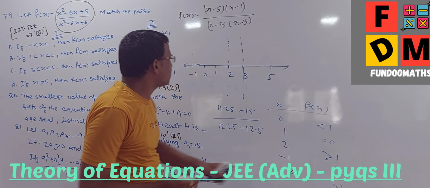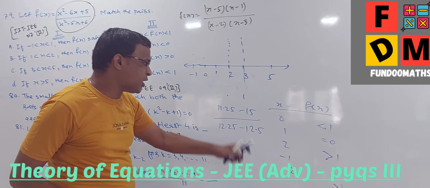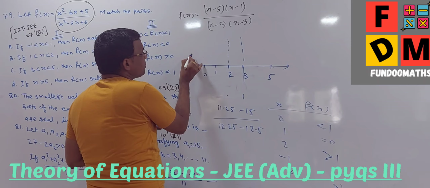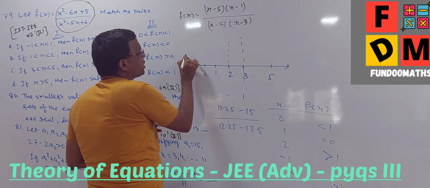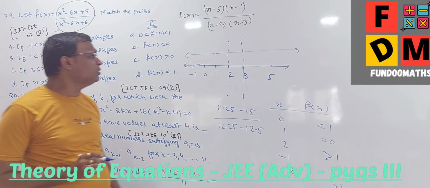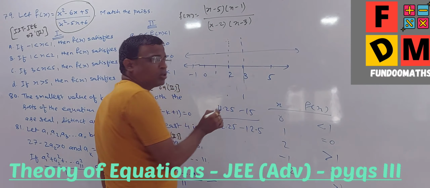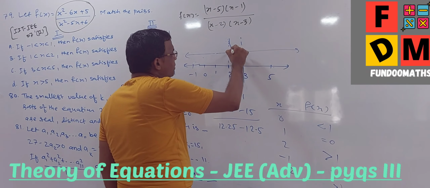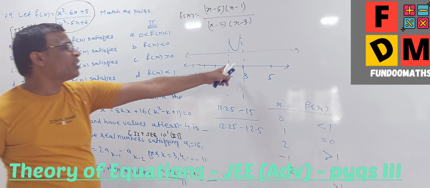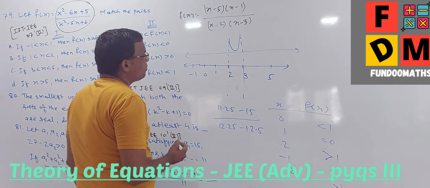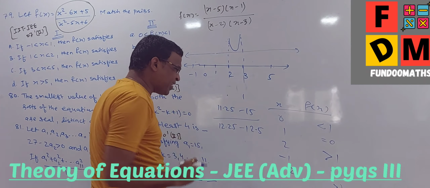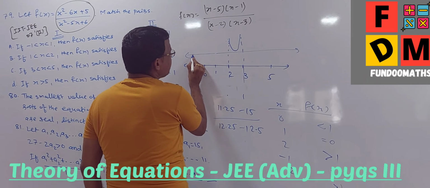And when it is 1, it is equal to 0, that means this is exactly the root. And when it is 2, it is greater than 1, so obviously like this. So minus 1 is something I can take as the maximum value, and correspondingly I will get the curve. And obviously this will go this way, in between 2 and 3, there is an asymptote, so it is infinity. It will not touch the x-axis. This is my x-axis. In this way I can draw the graph. So this is what I got, minus 1 at 1, so it will be something like this.